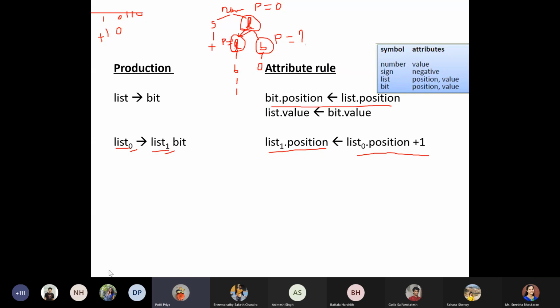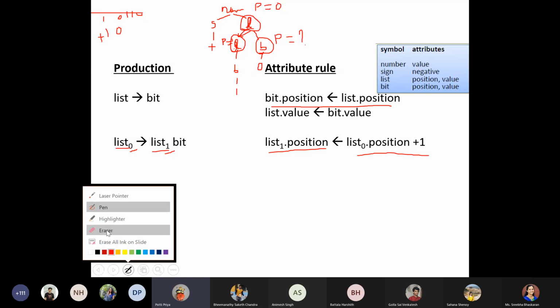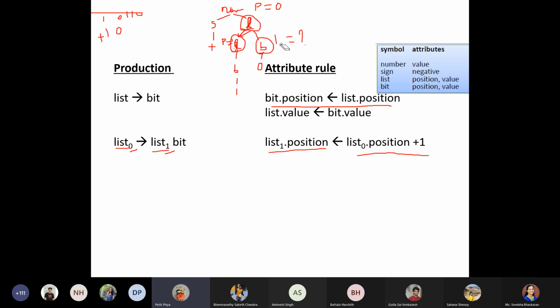List 1 dot position means in the tree it is the second level, no, ma'am. In the tree, it is the second level, but which bit is taken? See, if I say 1 0 is my value, this bit will be taking the rightmost content, right? This 0 is being taken, right?